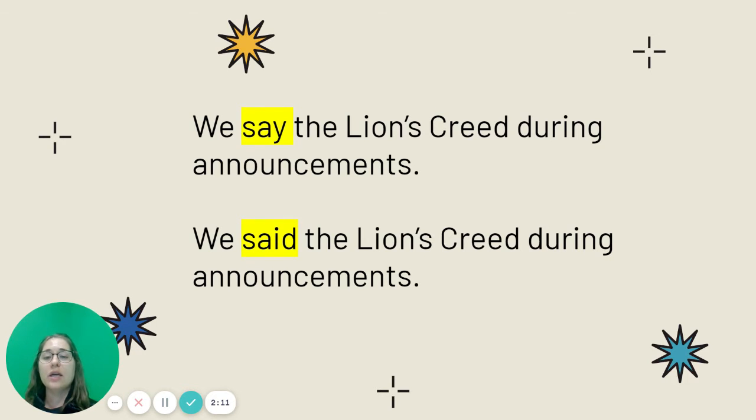Then we have the verb say. In the present tense, we say the Lions Creed during announcements. We would change say to be said in the past tense. We said the Lions Creed during announcements.